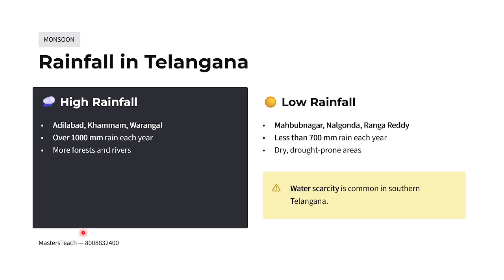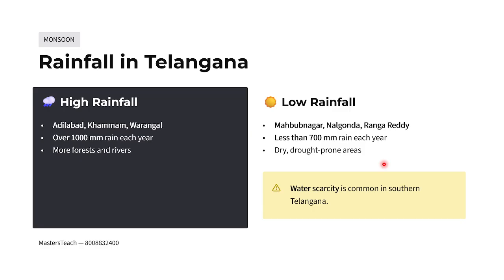Rainfall in Telangana. High rainfall, specifically in districts like Adilabad, Khammam and Warangal: 1,000 millimeters of rainfall each year. It mostly happens in forest areas where rivers are there. Low rainfall is in dry land like Mahabub Nagar, Nalgonda and Rangareddy, less than 700 millimeters each year.